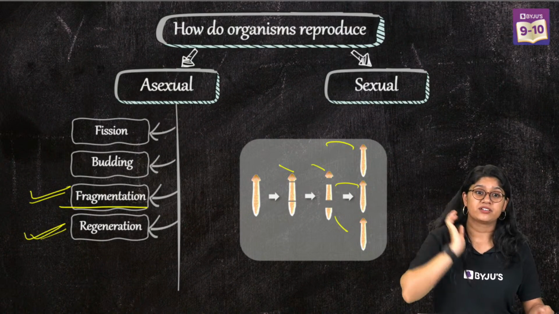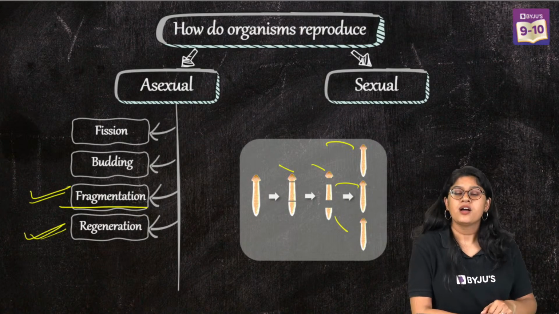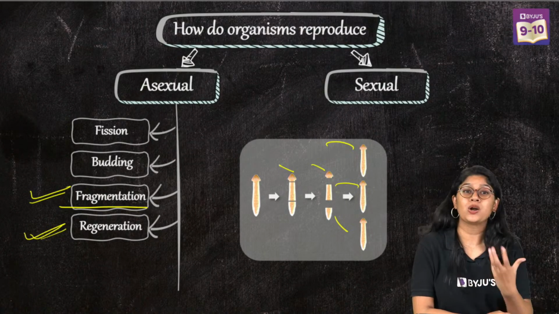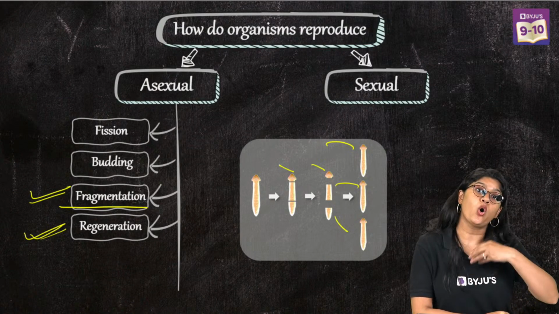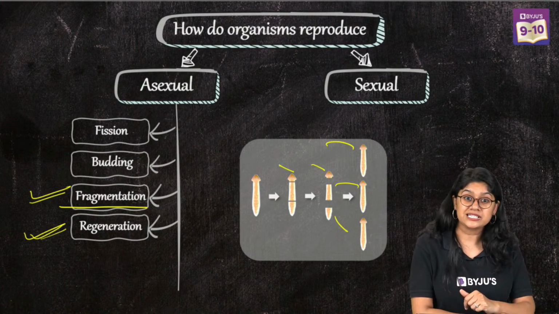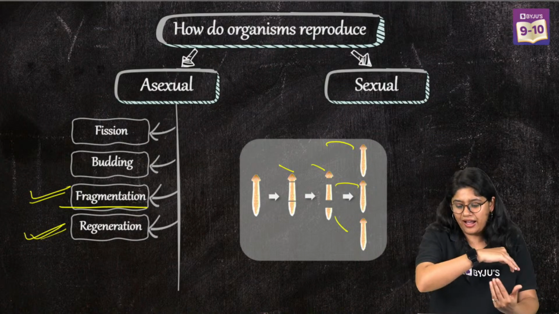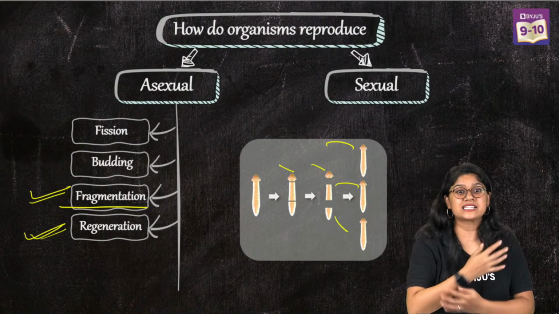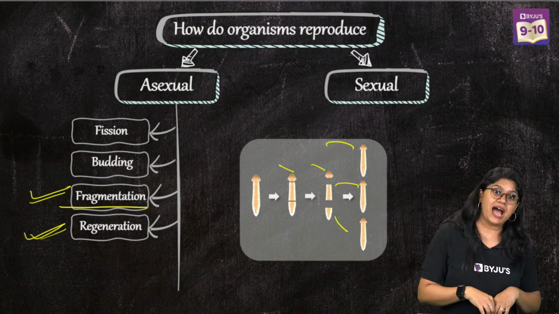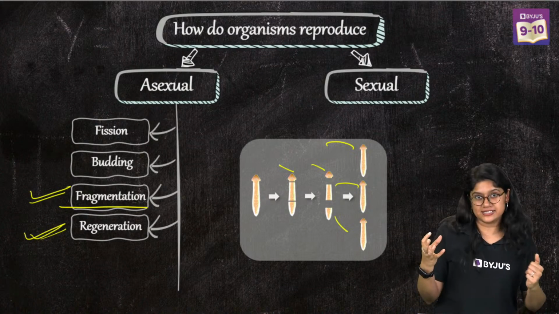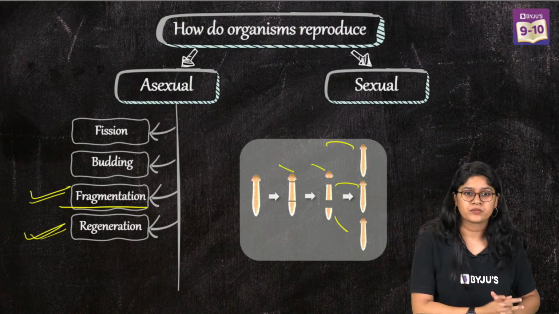See, Divyanshi, in humans we will not be able to have regeneration as such, because ours is a more complex body structure. We have different tissues and different organs that are working together, so not all of them have the power of regeneration. Sometimes I'm sure you would have heard about the regeneration of the liver. Yes, we have repair of these cells in our body. Regeneration is very difficult in a multicellular organism like us, where we have different types of tissues and organs. It usually occurs in a smaller one, as it is less load for the body.